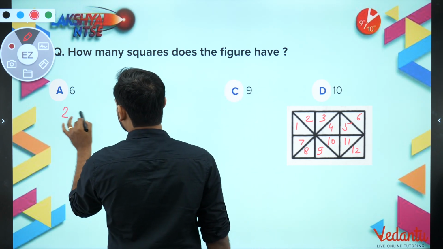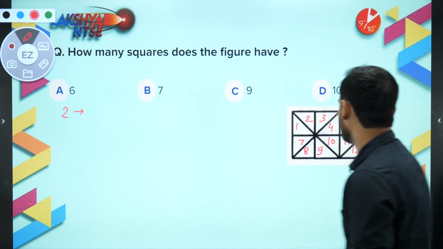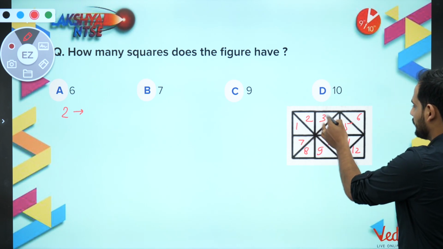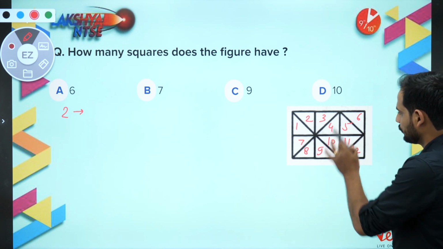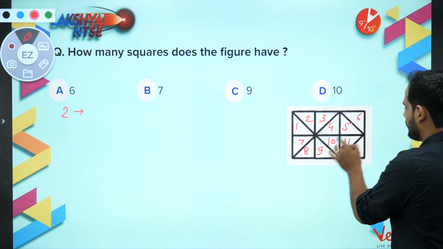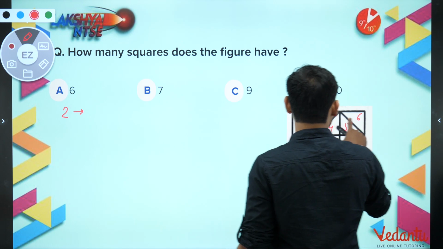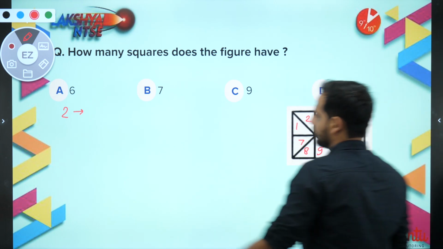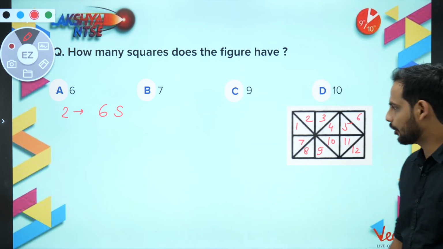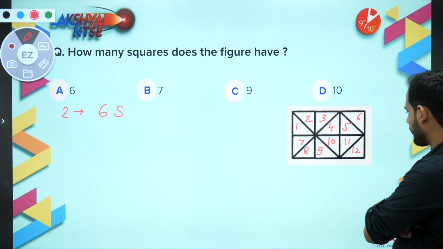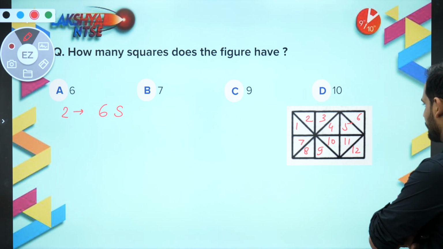So when I start with the combination of two figures, one is 1, 2, 3, 4, 5, 6, 7, 8, 9, 10, 11, 12. So 1, 2, 3, 4, 5, 6. So a total of 6 squares I have got when I am doing the combination of 2. Is there any other possibility by combination of 2? No sir, there is no other possibility.